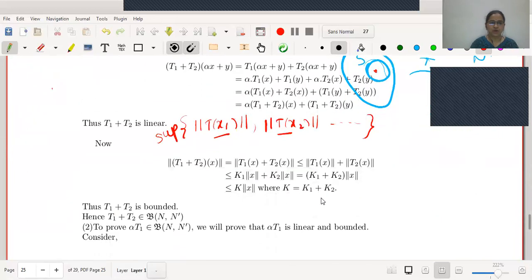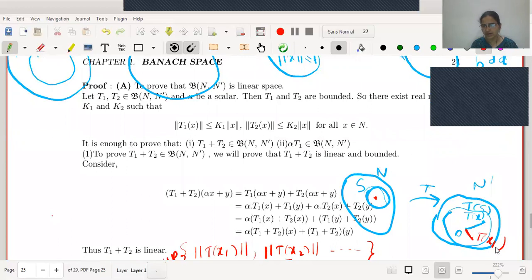That is, from this supremum of norm T of X1, norm T of X2, whichever is giving us the maximum value will be our norm under consideration. This is the idea, right? Here I have tried to show you with a simple sketch.